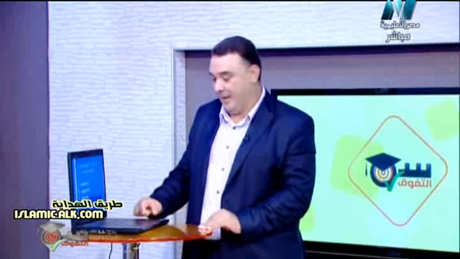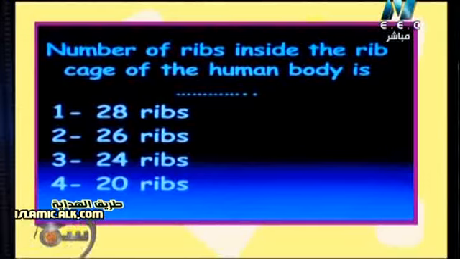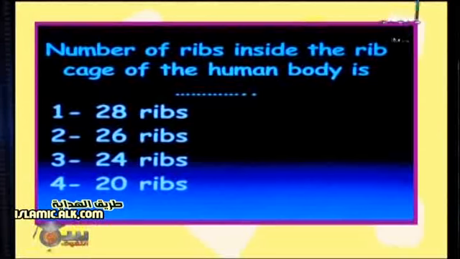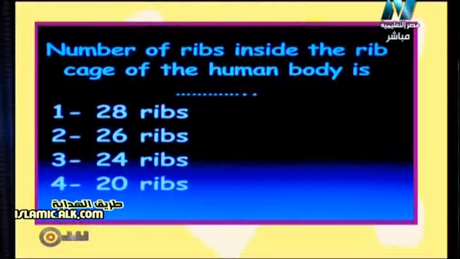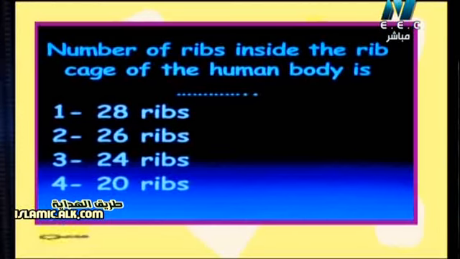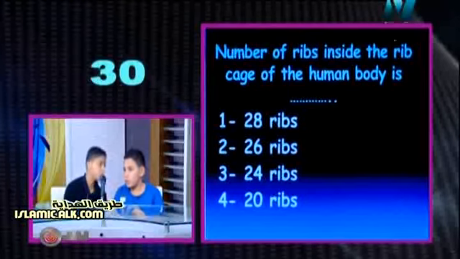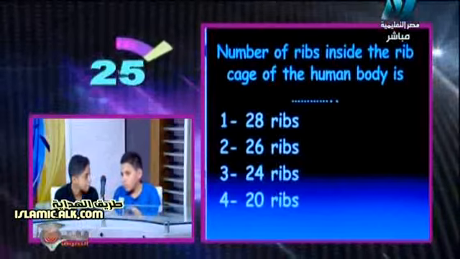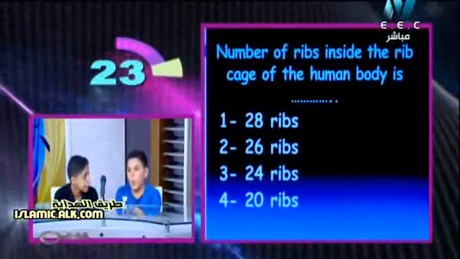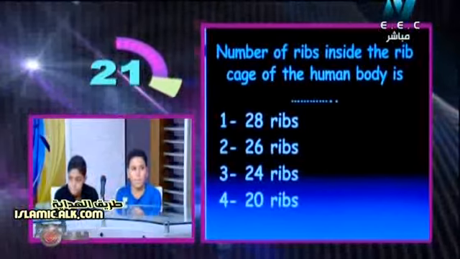Okay? So another question for the first team. That's your turn, first team. The question says, the number of ribs inside the rib cage of the human body is 28 ribs, 26 ribs, 24 ribs, 20 ribs. So let's start the timer now. Okay. Concentrate. You will have 25 seconds after the count. We answer after the count, as the director says.